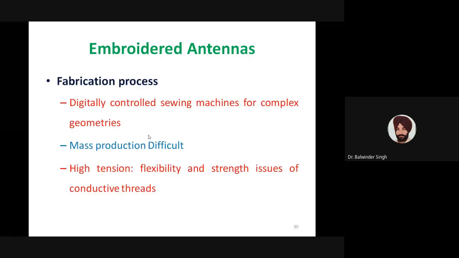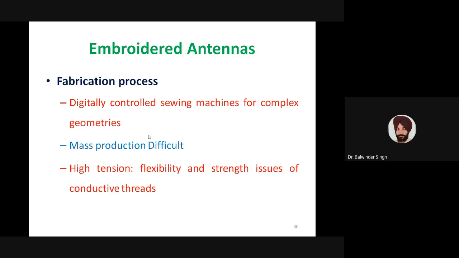The fabrication process used for these embroidered antennas typically uses digitally controlled sewing machines, and generally we deal with complex geometries. These digitally controlled machines need conductive yarns which have high flexibility and strength, because otherwise there will be breakage of the thread during the fabrication process, since these conductive yarns are subjected to high tension.